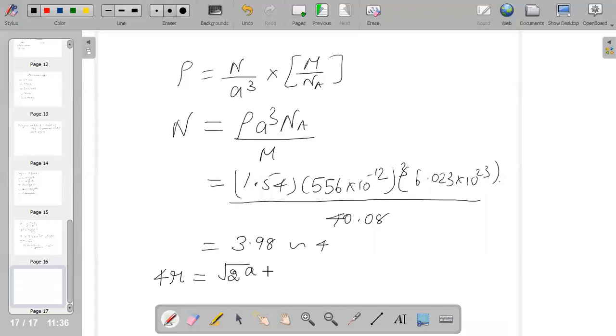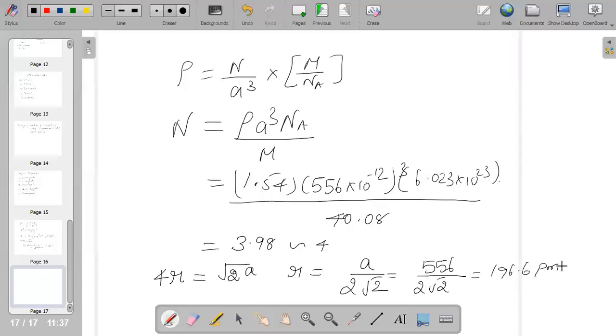So you will say root 2 a, and from this it is easy to calculate your r value as a by 2 root 2. You are having the value a, it is 556, divided by 2 root 2, which will give you 196.6.